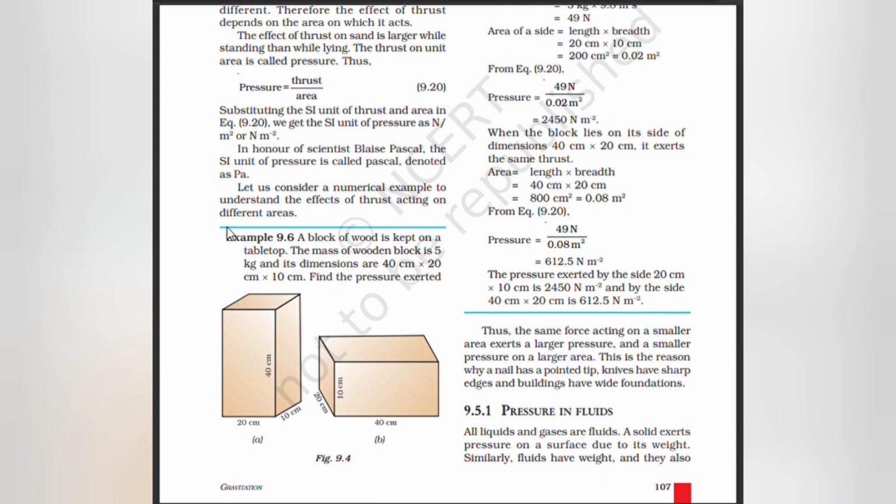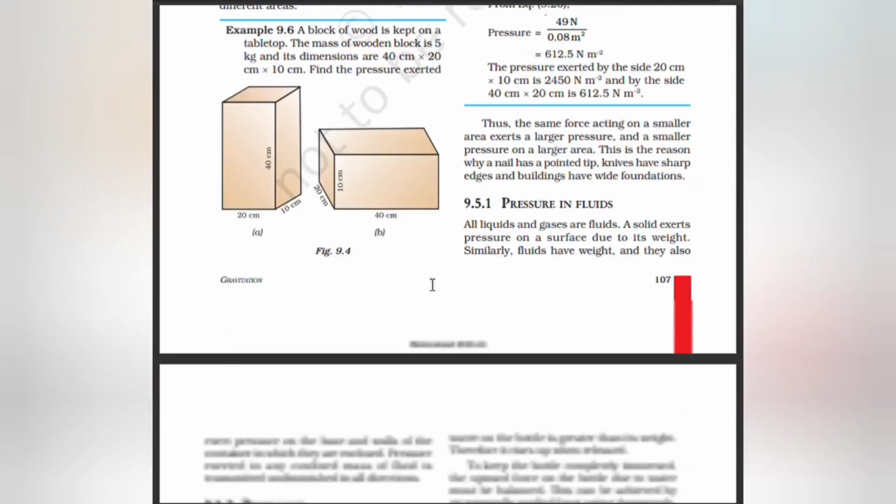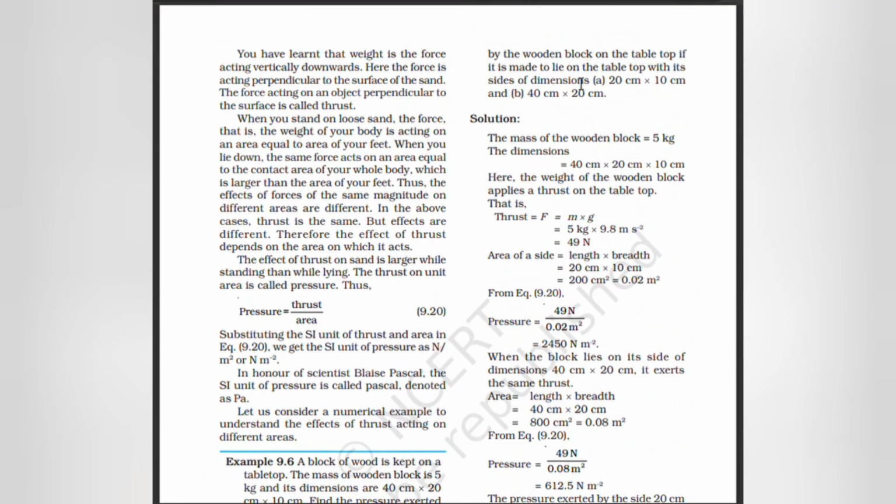Let us consider a numerical example to understand the effect of thrust acting on different areas. A block of wood is kept on a tabletop. The mass of the wooden block is 5 kg and its dimensions are 40 cm into 20 cm into 10 cm. Find the pressure exerted by the wooden block on the tabletop when it is made to lie on the tabletop with its sides of dimension 20 into 10 cm, and 40 into 20 cm.